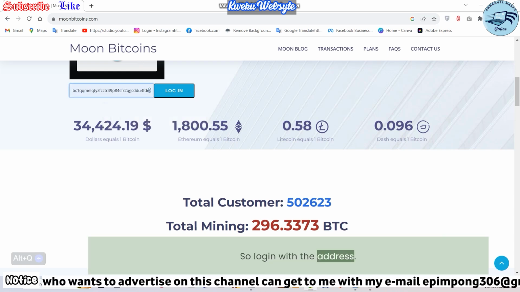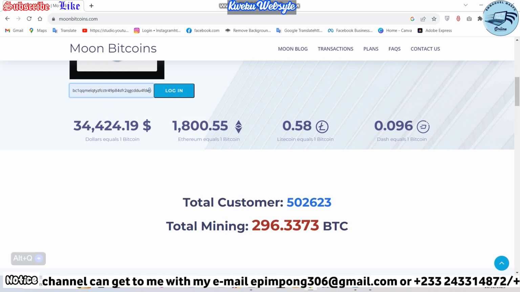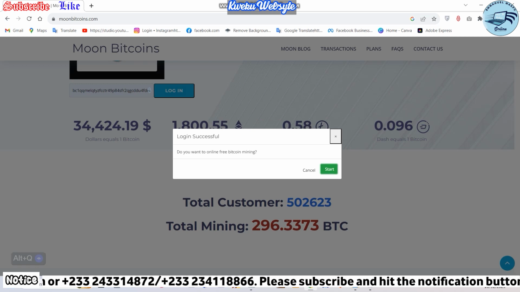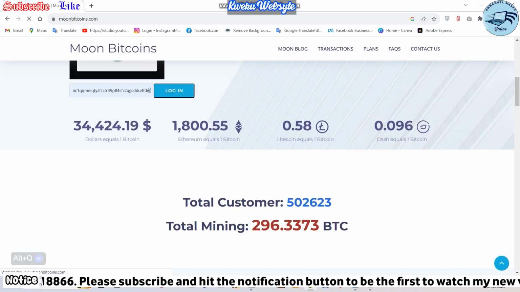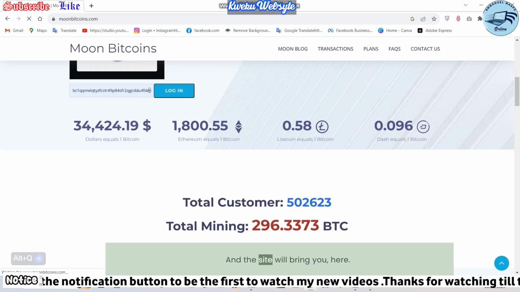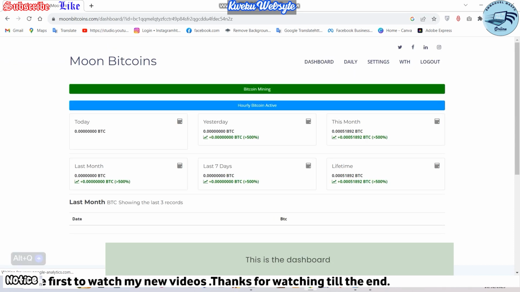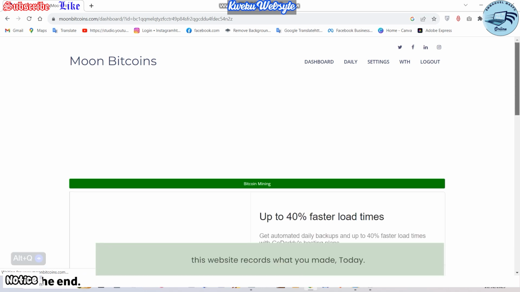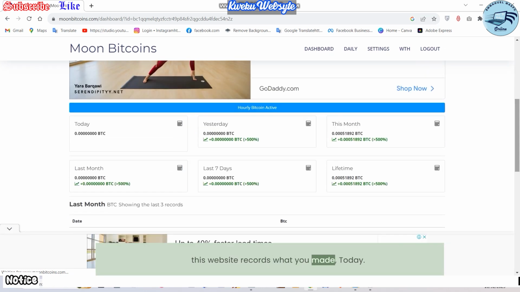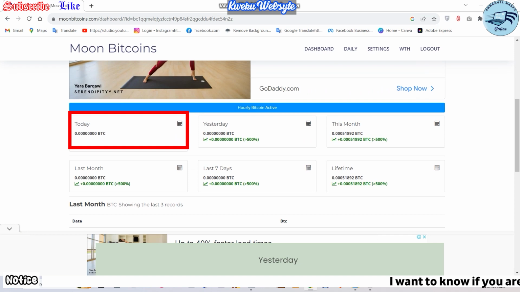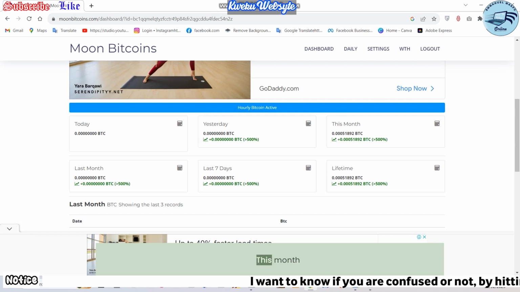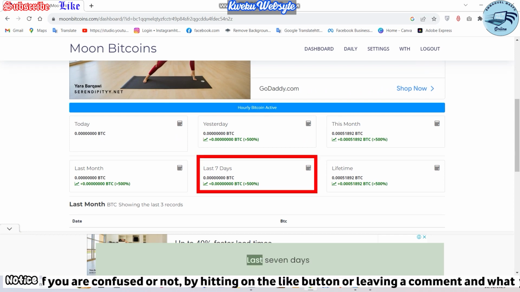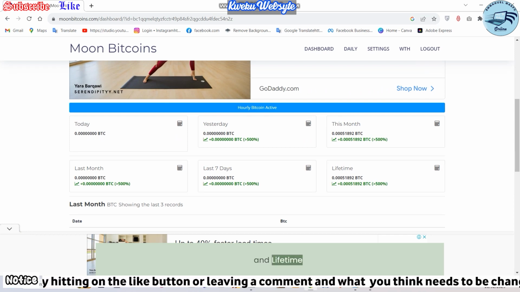So log in with the address. And the site will bring you here. This is the dashboard. This website records what you made today, yesterday, this month, last month, last 7 days, and lifetime.